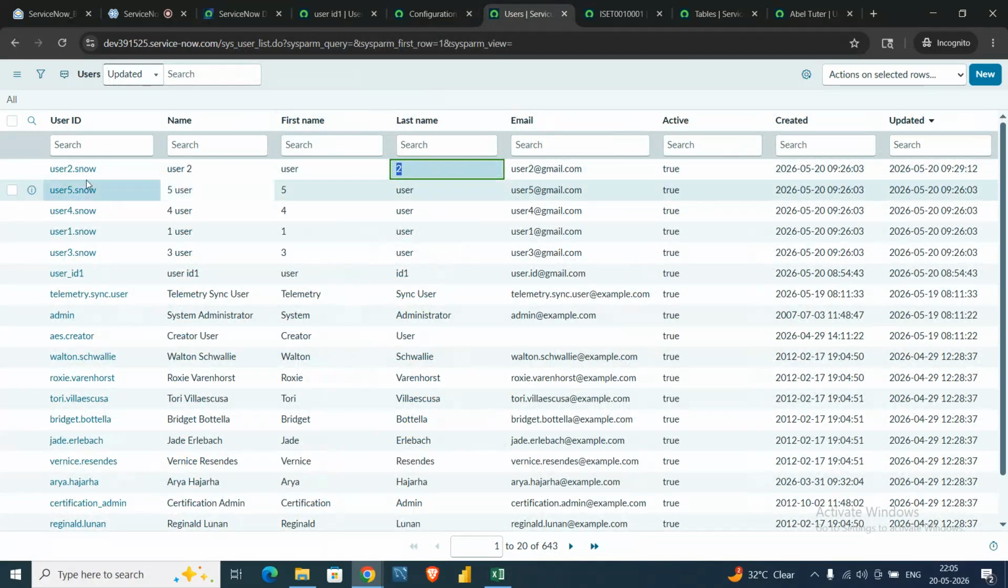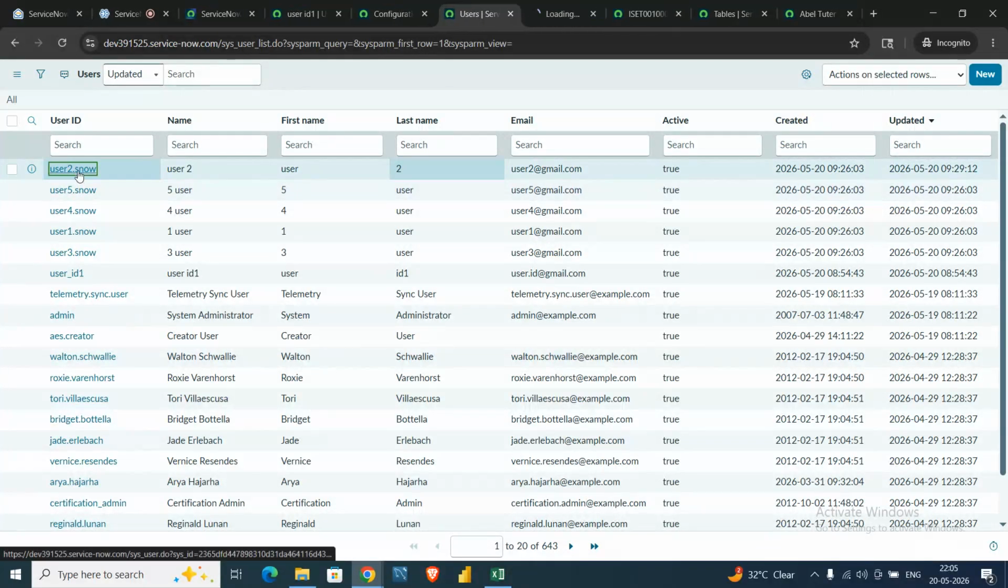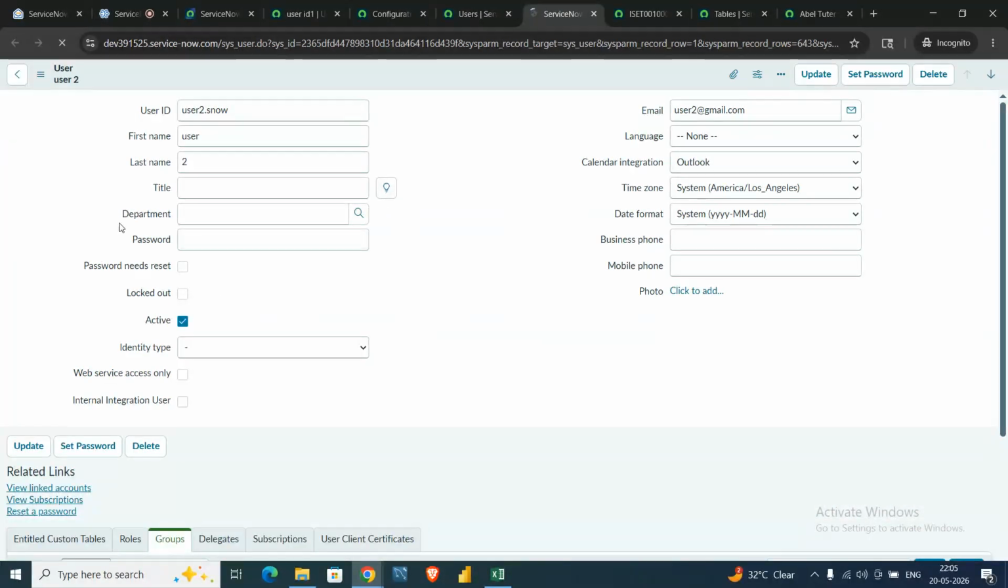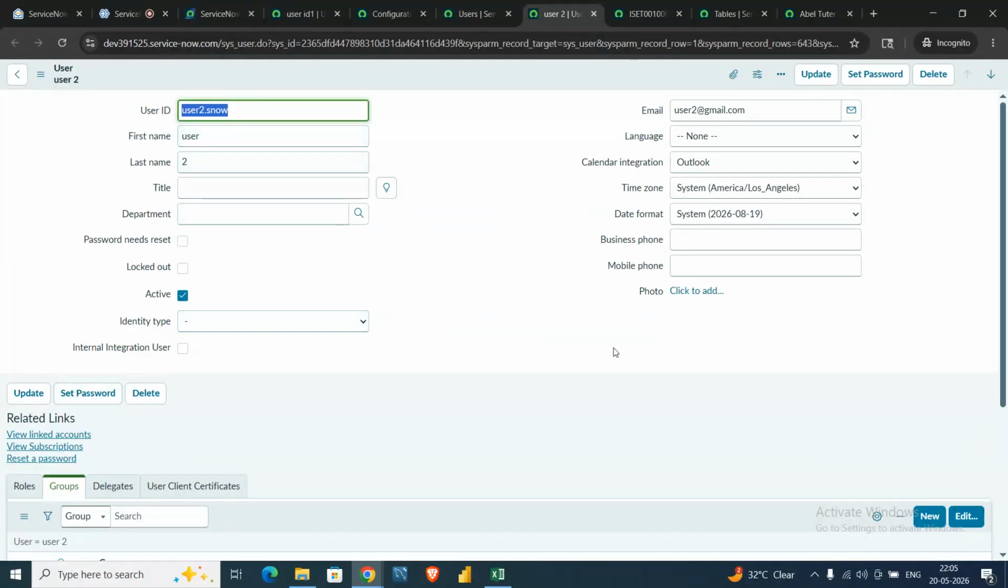Otherwise, let me show you an interesting thing as well. Suppose there is a user record, and as you can see in the user record there is no asset information. Suppose for this user they want to populate the asset, the laptop which is assigned to this user. How can we do that?